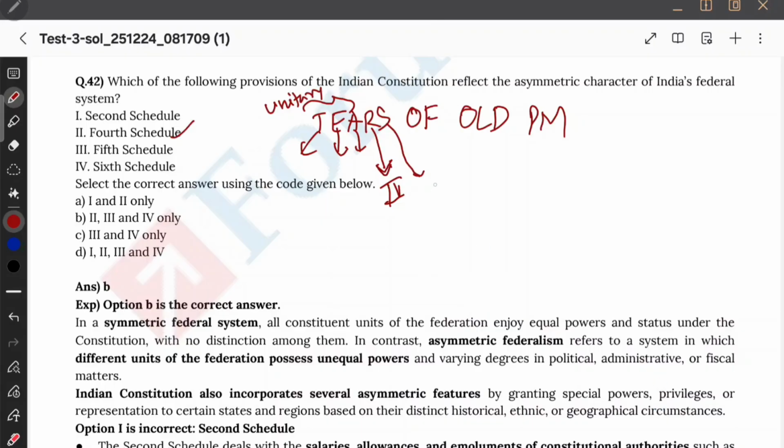See, in the 5th schedule and 6th schedule, I see that governor is getting power to decide about the peace and good governance of the local areas, and then even if a law is coming from the parliament or state legislature, governor is getting power to whether to accept the law or not. And then I think governor also has the power to establish tribal advisory council. So both of these schedules are giving more powers to the governor, right? Therefore 5th and 6th will also be correct, option B.